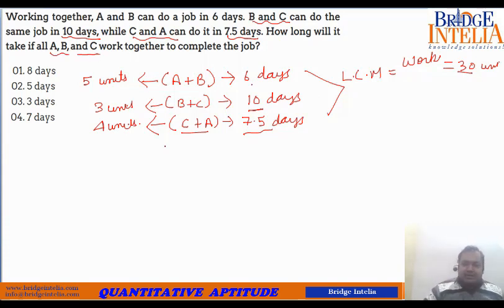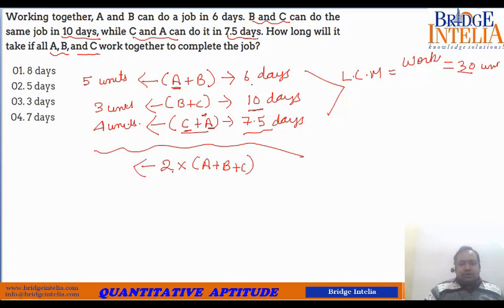Before that, let's find their combined output. If you add, you are adding A 2 times, C 2 times and B also 2 times. So 2 into the combined output of A, B and C is equal to 5 plus 3, 8, 8 plus 4, 12.